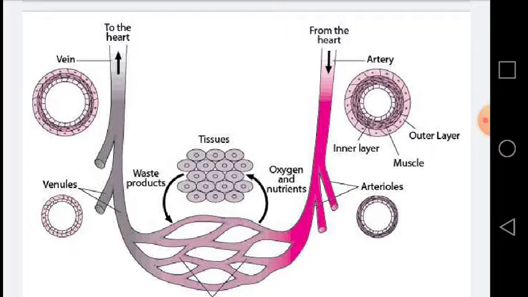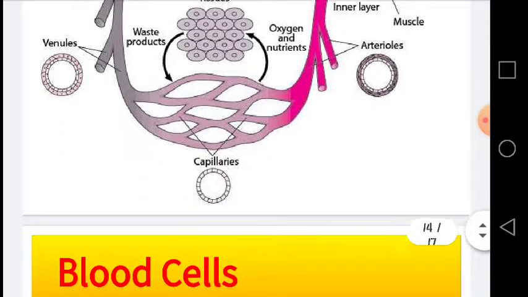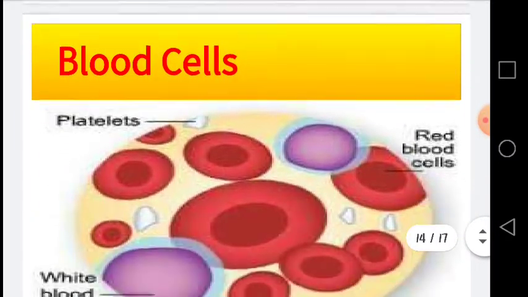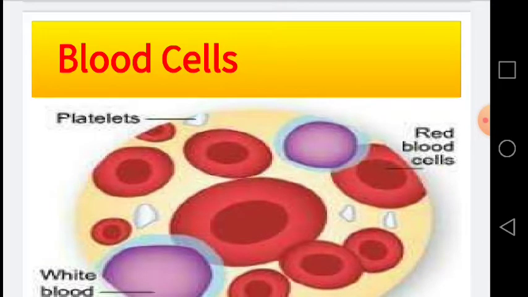You can see the difference in the structure of the artery and vein. Arteries have thicker inner muscles than the veins, because the blood which is flowing in the arteries carries more pressure from the heart. That's why their muscles are more elastic, so that they can tolerate the blood pressure coming from the heart.